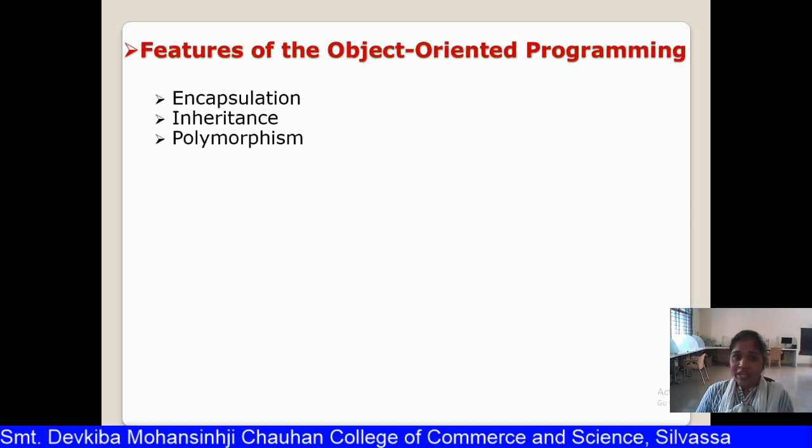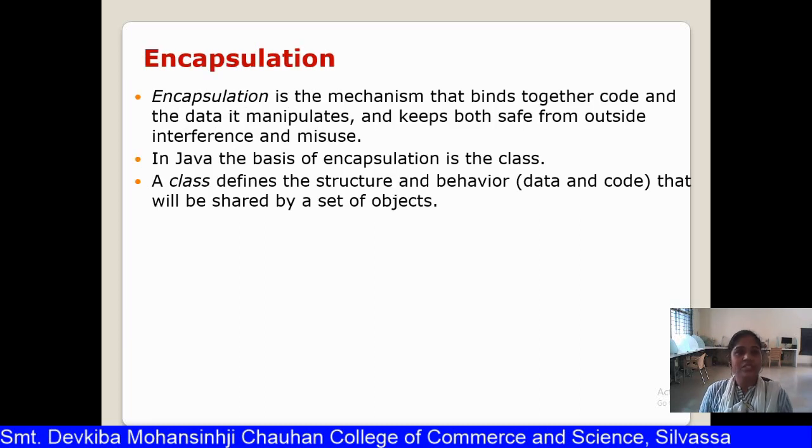Other than this, there are three very important features, as it is an object-oriented programming language. These three features are very important to discuss. First is encapsulation, second is inheritance, and third is polymorphism. Sometimes questions are also asked on these features.